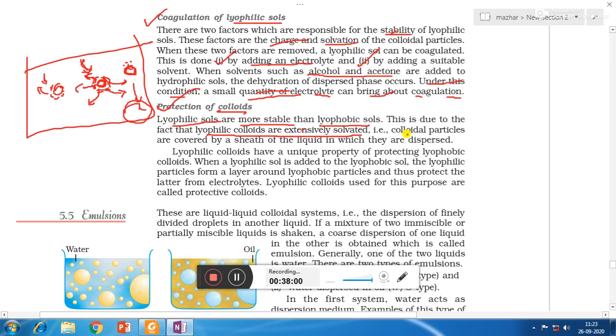That means in case of lyophilic sols, the dispersion medium is forming a layer or a sheet surrounding the colloidal particles, and so lyophilic sols are more stable. Lyophilic colloids have the unique property of protecting the lyophobic colloids. That's why, if you are having a lyophobic colloid, then we can mix lyophilic sol.